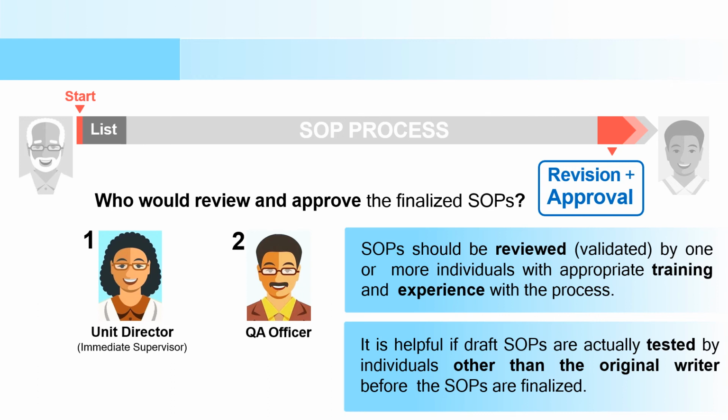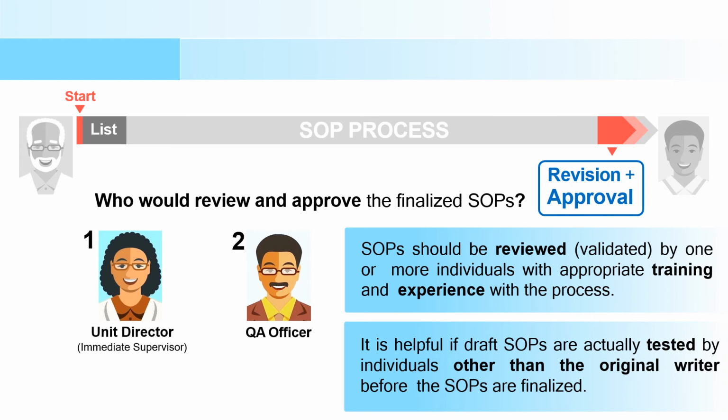It is helpful if draft SOPs are tested by an individual other than the original writer before the SOP is finalized. So you have to test whatever steps you have written in your SOP, because the SOP is generalized and may be used by anyone.